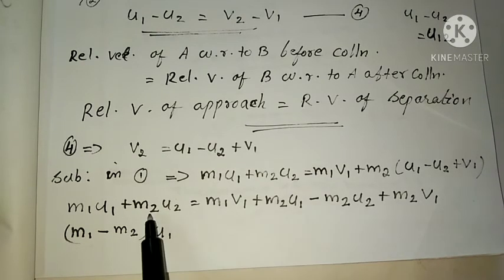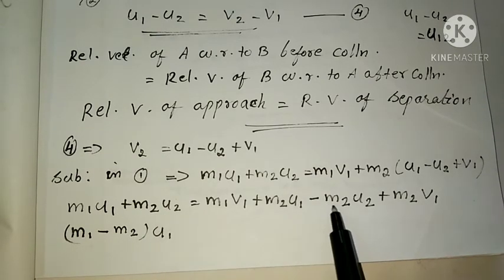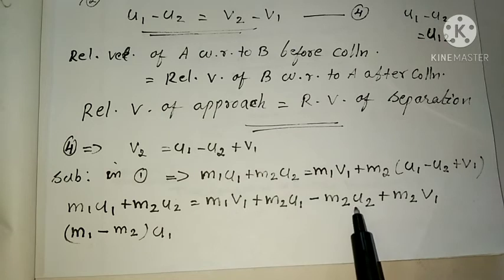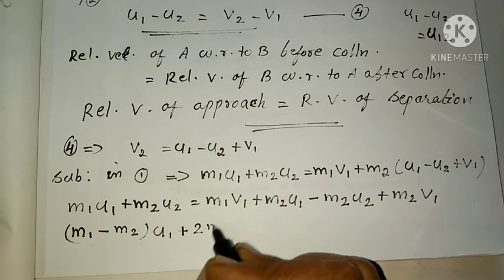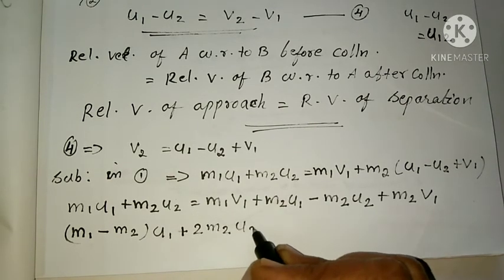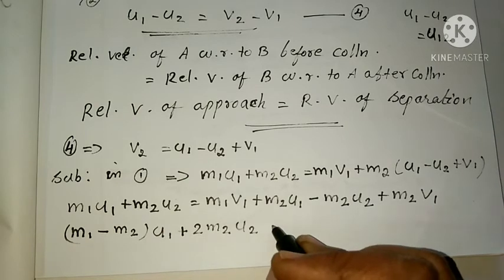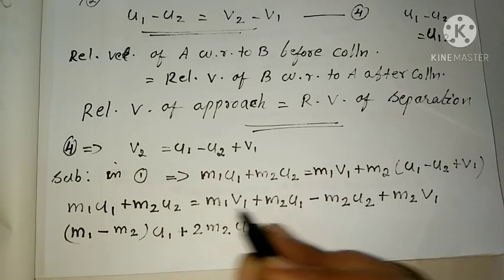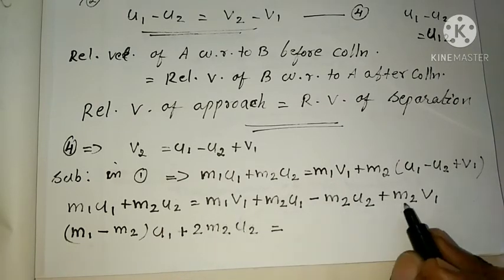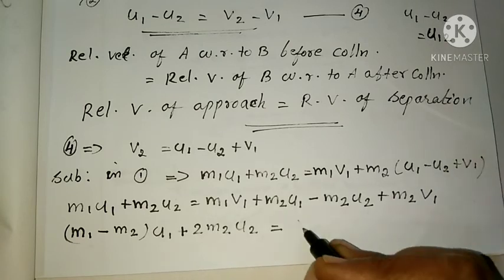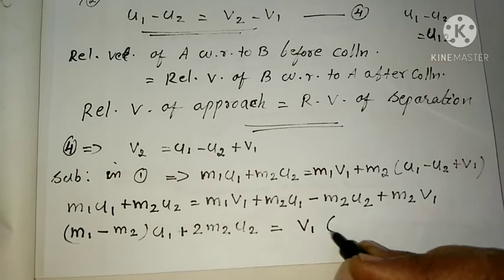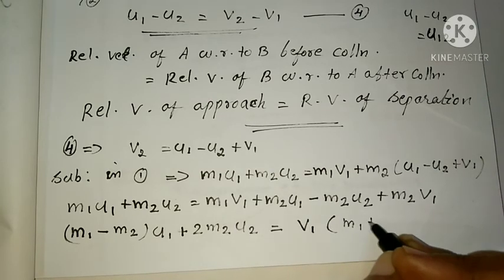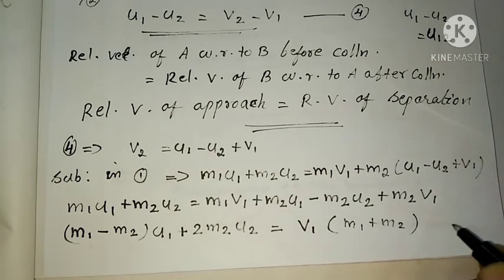Clear? Then here m2 u2 and here also minus m2 u2. So this minus m2 u2 comes to the left hand side, so we can write 2 m2 u2. That is equal to, then here m1 v1, m2 v1. Then we can take the v1 outside. So that is v1 into m1 plus m2. Understand?